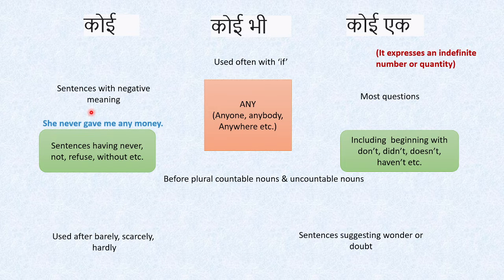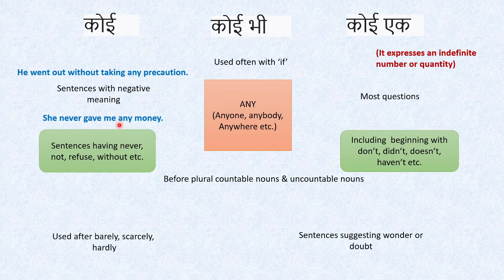For example, she never gave me any money. So since we are using never, it becomes negative. Another example, he went out without taking any precaution. So without, it becomes again negative. So without taking any precaution.